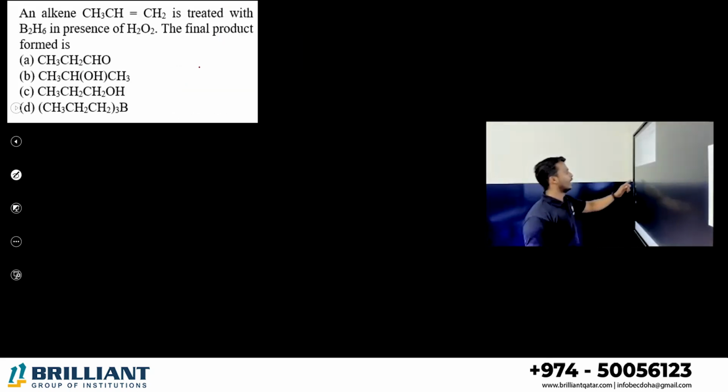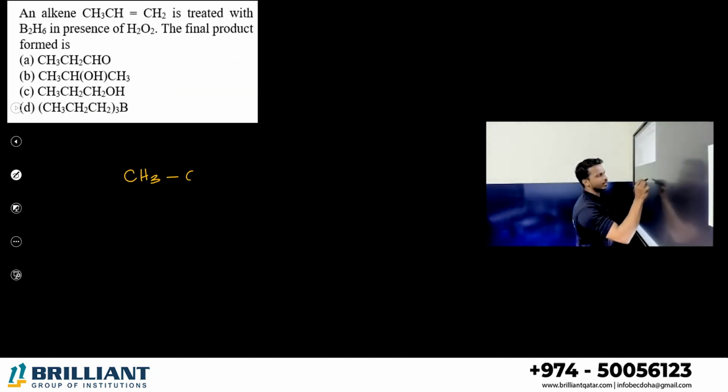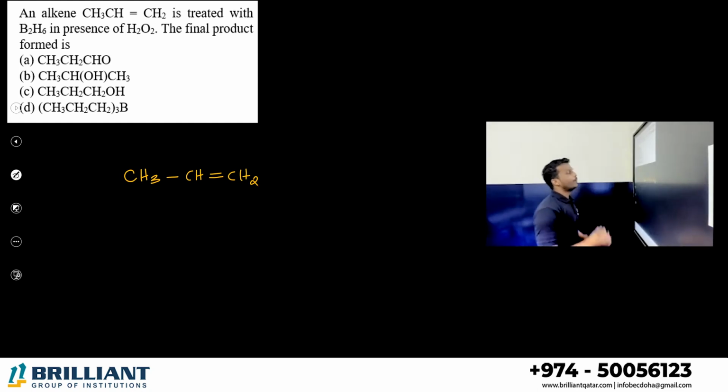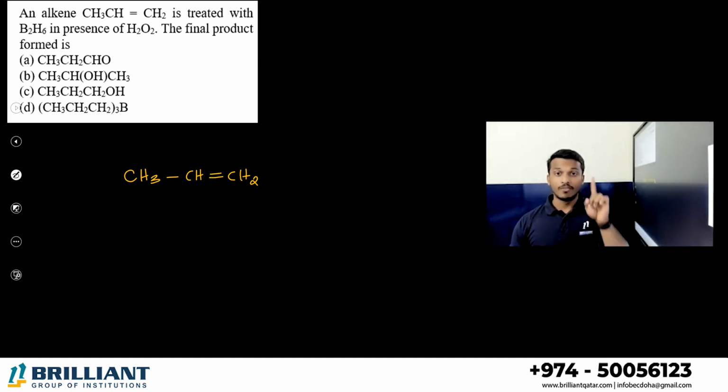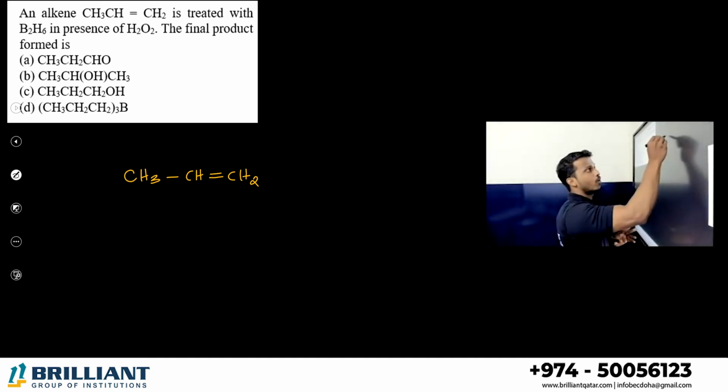Next question, all of you. An alkene. What is the alkene? Propene. Okay, propene, CH3-CH=CH2. Propene is treated with B2H6, diborane. Diborane is based on only one equation we are studying in 12th grade, especially in the alcohol chapter. You may study it now in the preparation of alcohol. First, preparation from alkene. From alkene, once you prepared alcohol through addition of water in presence of acid hydrolysis, you studied the mechanism and everything. This is the second method, same from alkene, that is called what?